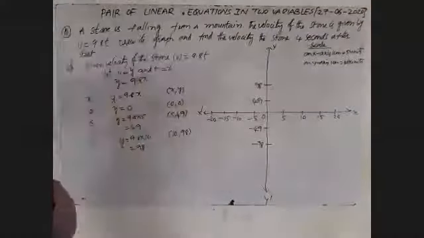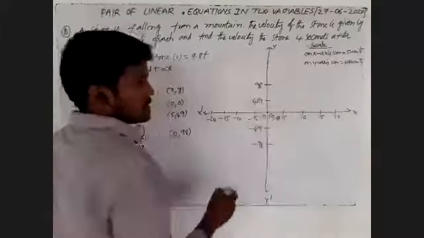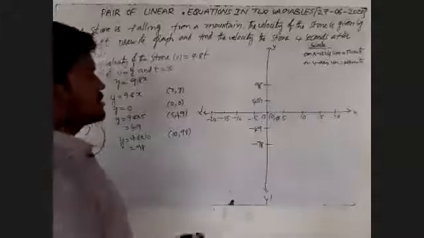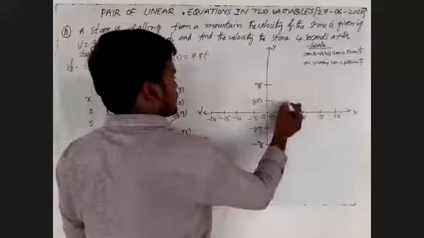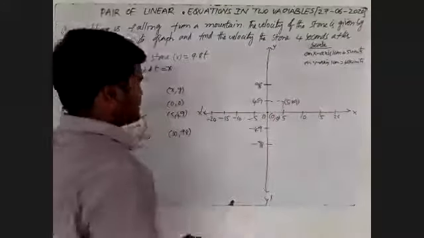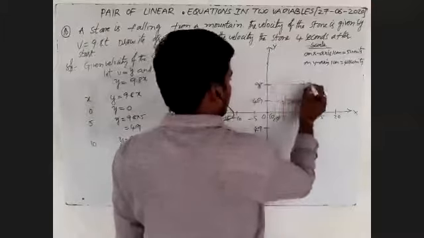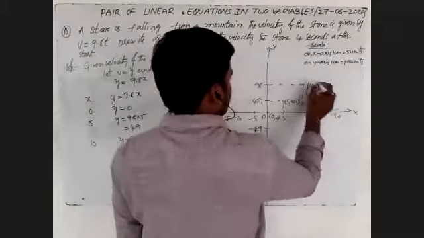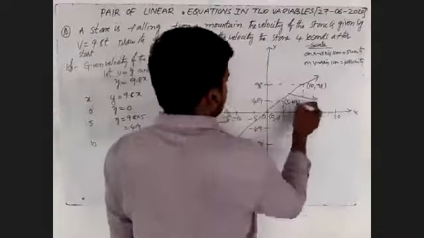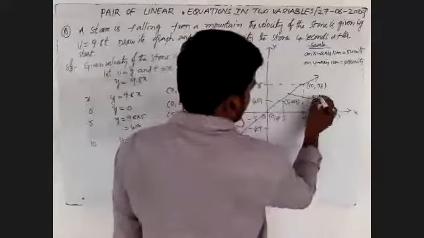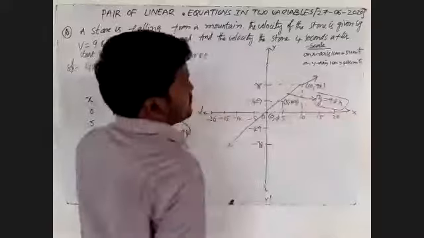What is the first point? The first point is 0 comma 0. The second point is 5 comma 49. The third point is 10 comma 98. Join all the points of the given graph, which is passing through the origin. The name of the given graph is y is equal to 9.8 into x. We'll draw this one.